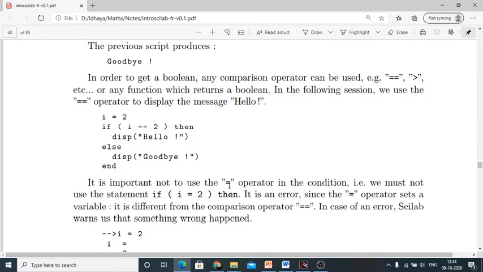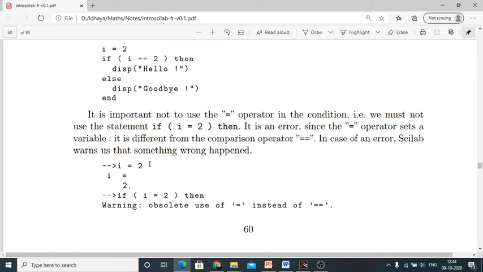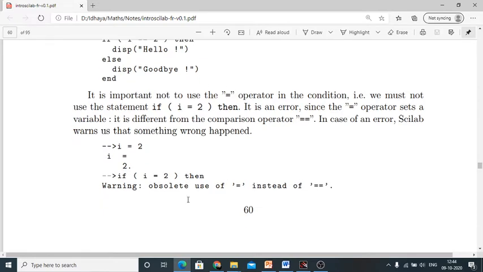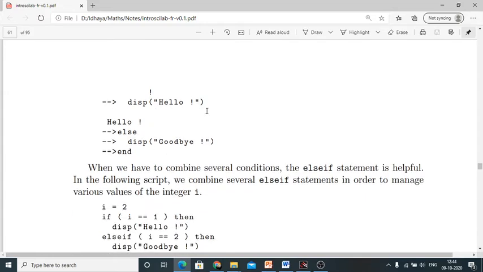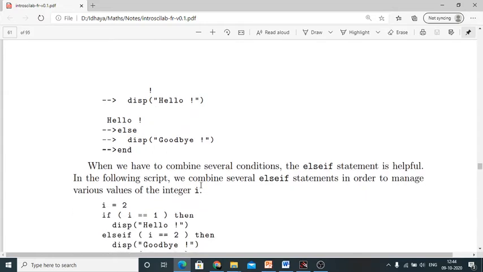Here the important thing is, we have two kinds of equal. If it is a single equal, we are assigning the value. If it is a double equal, we are comparing the values. Clear? For example, I equal to 2. If you give I equal to 2 when you are checking the condition, it will say obsolete use of single equal to instead of double equal. That means it is telling you that you have to use double equal. Clear? So it will display an error, else it will display goodbye.